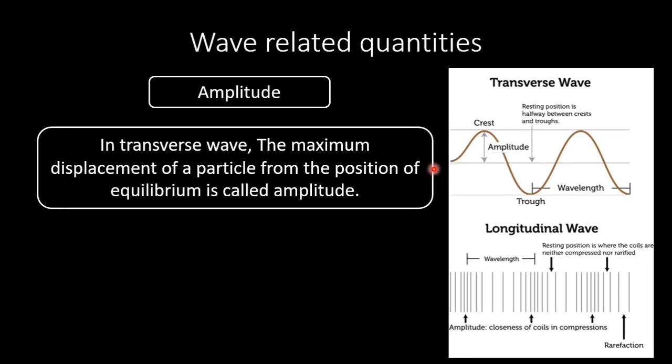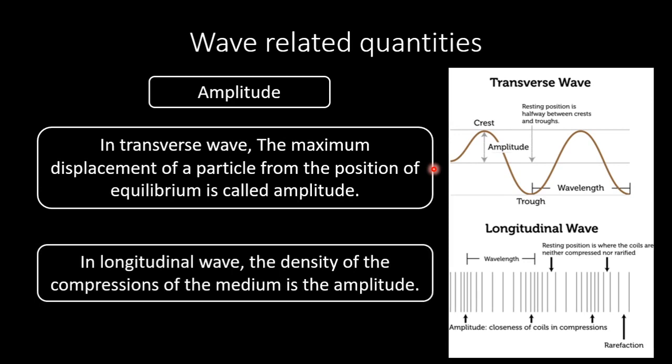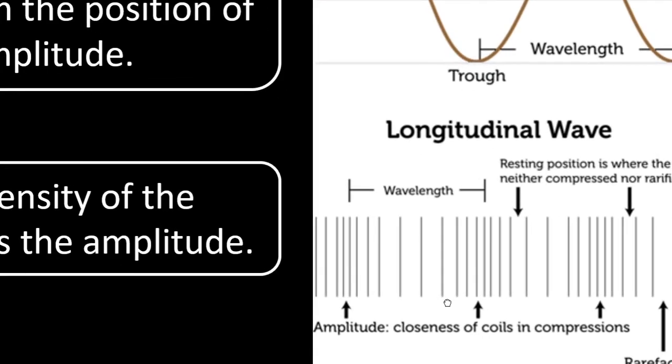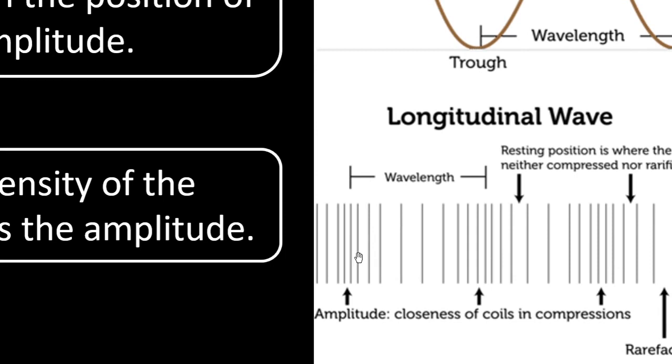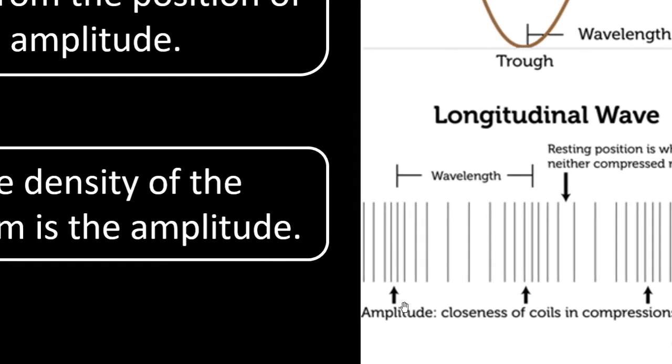But in case of longitudinal wave, determining the amplitude is much more complex. But for simplicity, we can say that the density of the compressions of the medium is the amplitude of the longitudinal wave. Here we see the density of the air particles in this sound wave or longitudinal wave is called the amplitude of the longitudinal wave. If there is more density inside a compression, then it is said there is more amplitude.